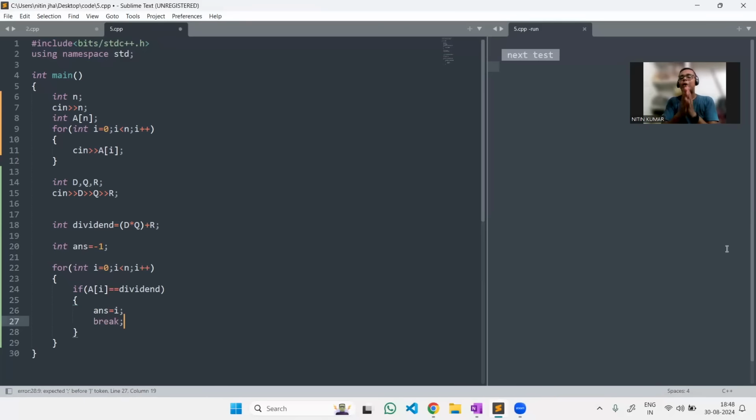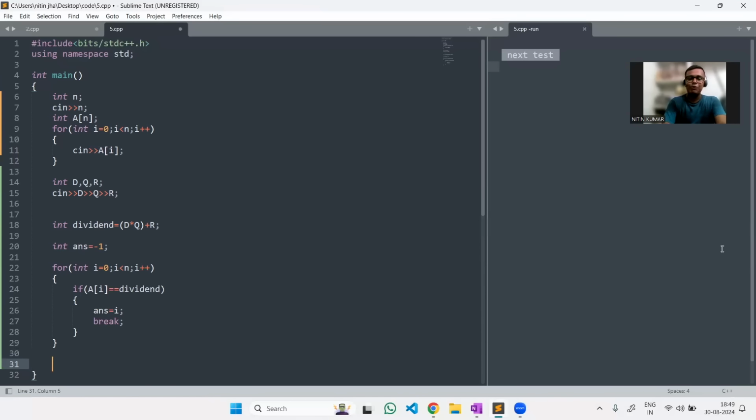Otherwise, if you haven't found the value at that particular index, go to the next index, and this will go on till the end of the array. You can come out in two ways: either you encountered the value and then break out, or you searched all over the array and come out.